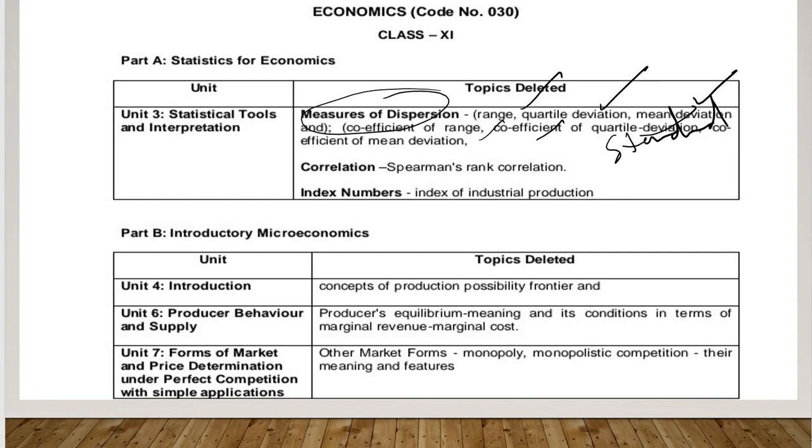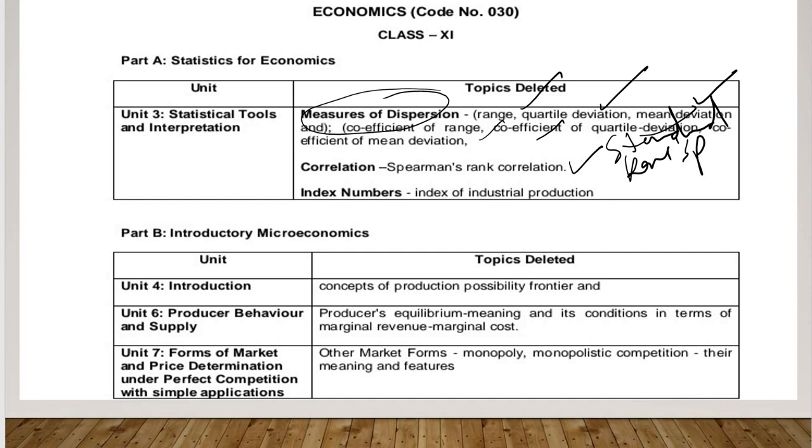On the other hand, in correlation, they have cut Spearman rank correlation, whereas Karl Pearson's method is still in the syllabus to be done, and scatter diagram. Index number, index of industrial production has been deleted, which usually we were not doing. So we were just doing it pretty okay.